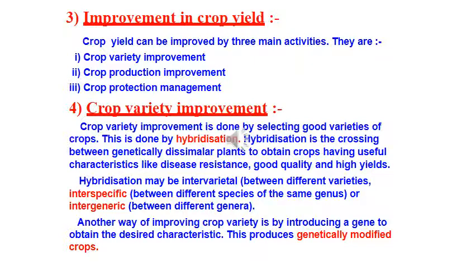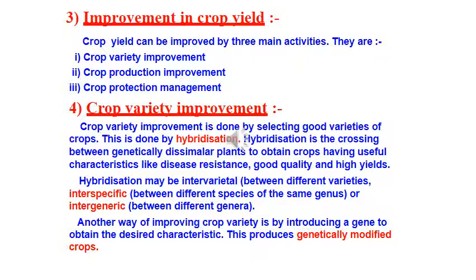Okay children, you can see in this slide improvement in crop yield. Crop yield can be improved by 3 main activities. They are crop variety improvement, crop production improvement and crop protection management. Now in this class here we will complete crop variety improvement. Now let's see what variety is, how can we improve, the seeds are there, how can we get a better yield by getting good variety of seeds first of all.